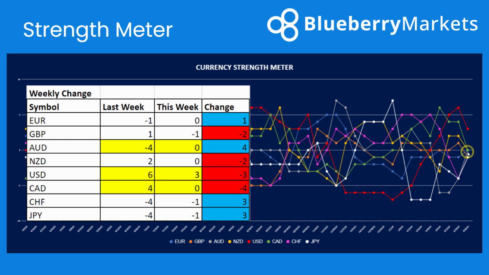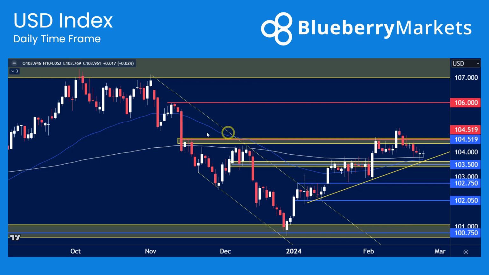We've talked a lot about being buyers of Aussie Swiss, Aussie yen recently. That would have paid out very well. The yen is starting to also increase in a little bit of strength as well. Going on to the US dollar index then, I'm on the daily time frame here. We can see that we got that rejection down at 103.50.